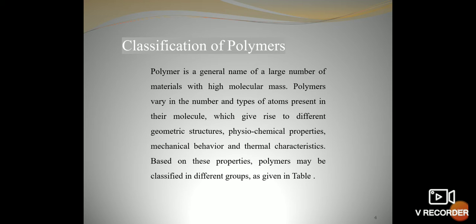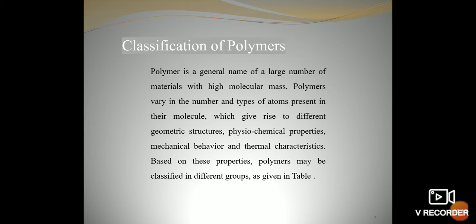So, this gives rise to various different properties or characteristics. Based on these properties, polymers may be classified in different groups, which is given in the table